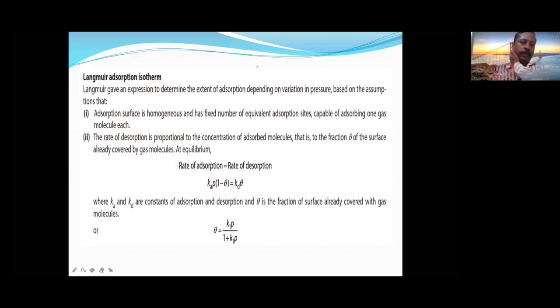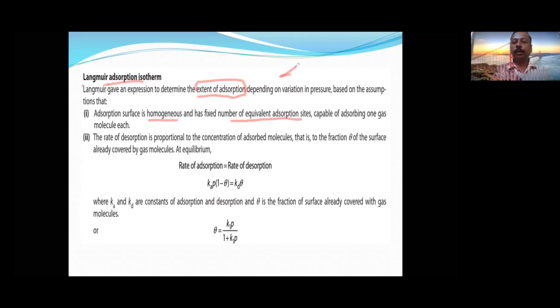Okay, Freundlich adsorption isotherm we have studied, and now we are going to study the Langmuir adsorption isotherm. He gave an expression to determine again x upon m, the extent of adsorption, depending on variation of pressure, with additional assumptions: the adsorption surface is homogeneous, with a fixed number of adsorption sites.